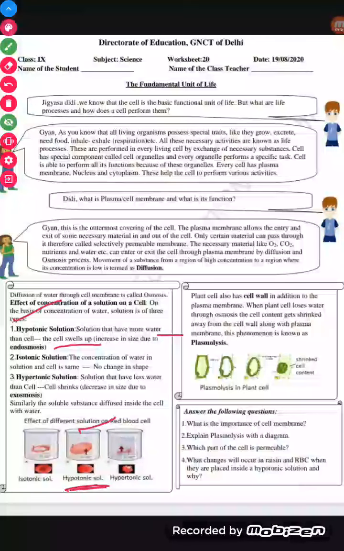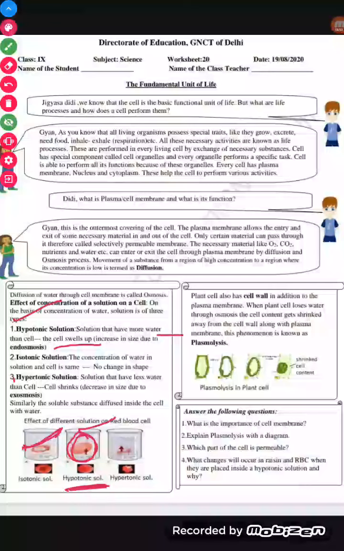See this example. This is an example of hypotonic solution. When we take the solution which is hypotonic, means the concentration of water is more as compared to the cell, the cell swells up, right? Isotonic, where the amount of water remains the same as that of the cell, there is no change in the size or the shape of the cell, right?